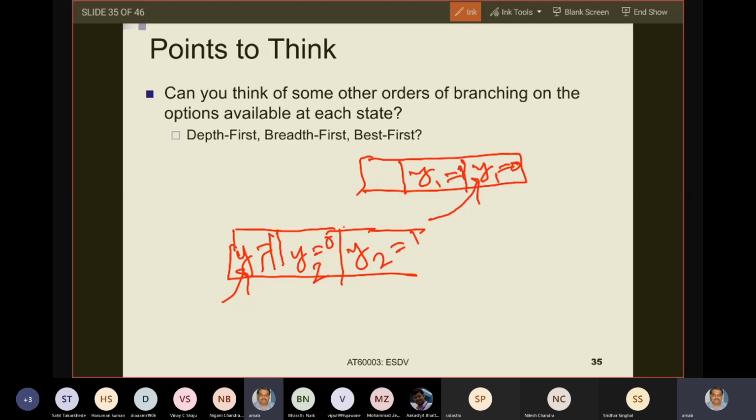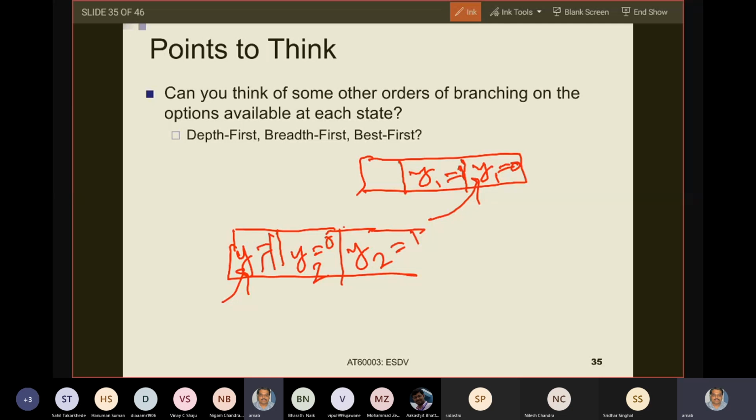The next important thing here is that your next lab assignment will be based on this algorithm: depth first, breadth first, and best first. I will give you a problem, so you have to understand this, and when we do the lab, I will tell you a few more nice properties of best first search.